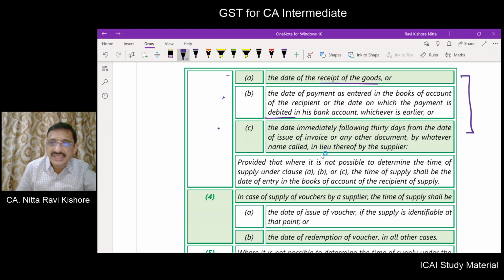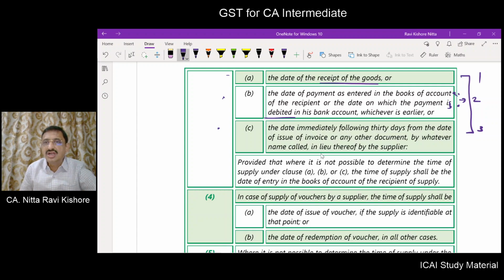Now in B there are two points again. What are those? Date of payment as entered in the books of accounts or date on which the payment is debited in bank account, whichever is earlier. So here you have point 1 and point 2 in B. You have to take out one. This is point 2, this is point 1, this is point 3. So the earliest of these three. Right? Earlier of A or B or C. Again B has two points, so in B you have to take the earlier of the two sub-points.